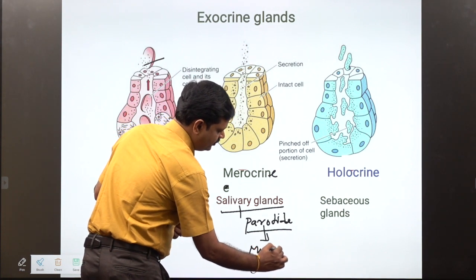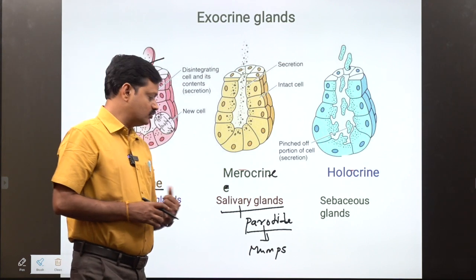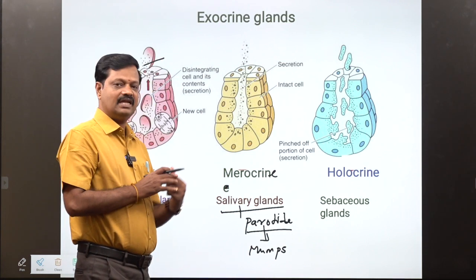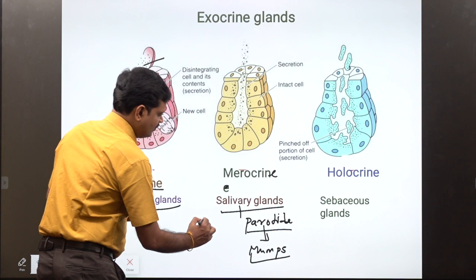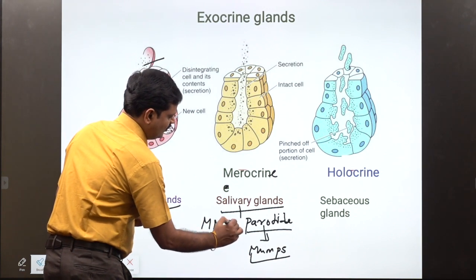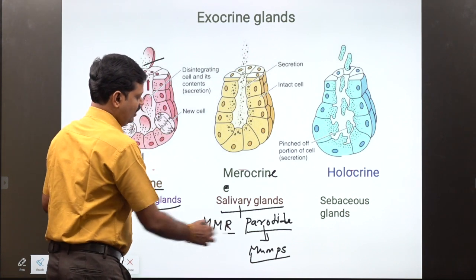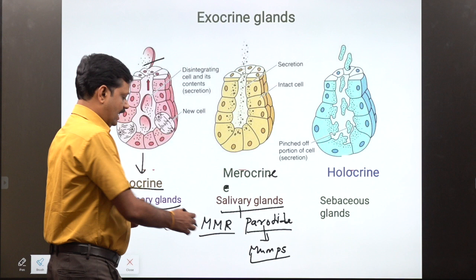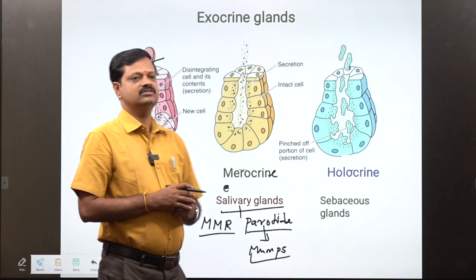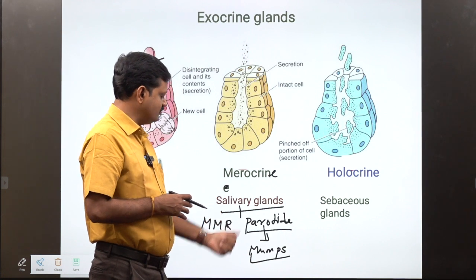Mumps is a viral disease. This viral disease affects the parotid salivary glands. The vaccine for mumps is MMR, a triple antigen vaccine: mumps, measles, rubella. It is an attenuated live vaccine. The MMR attenuated live vaccine is given for mumps disease.